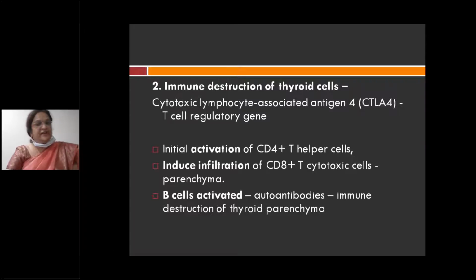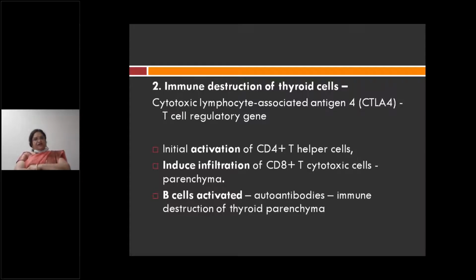So both CD4 plus T helper lymphocytes are activated as well as CD8 plus T cytotoxic lymphocytes, and B cells are also activated, and there is autoantibody formation and destruction of the thyroid parenchyma. So what happens in this condition?